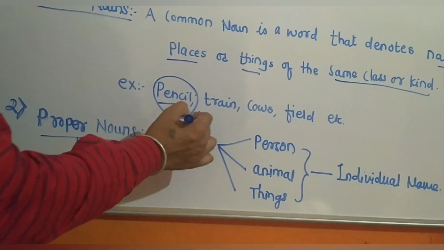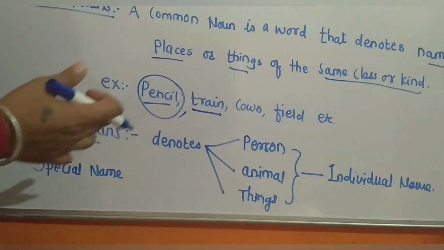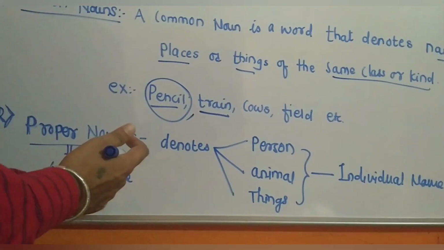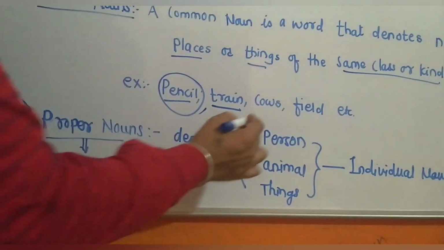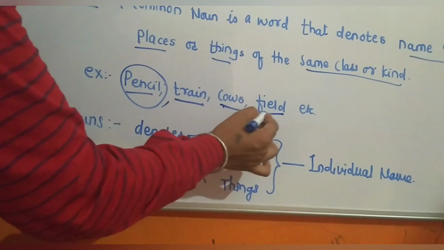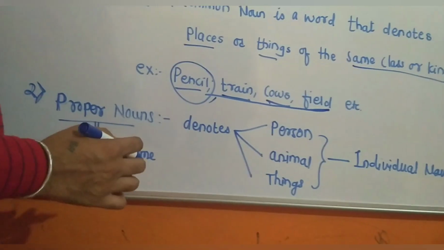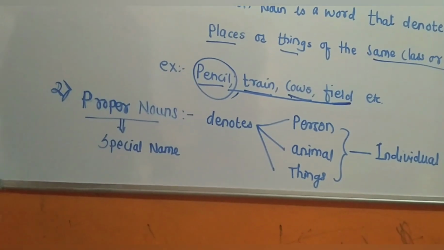Then the next example is train. We see different types of trains, so these are also used as common nouns. Cows is also the same. Then fields or field. So these are the examples we use as a common noun.